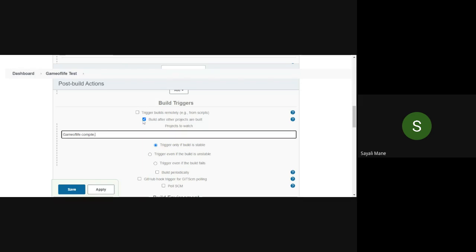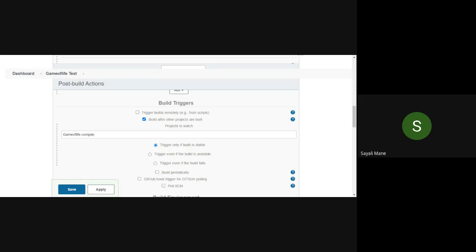Done. Make sure the trigger only if build is stable is checked. This one. These three parts. Done. Just simply type yes or no. Yes, ma'am.